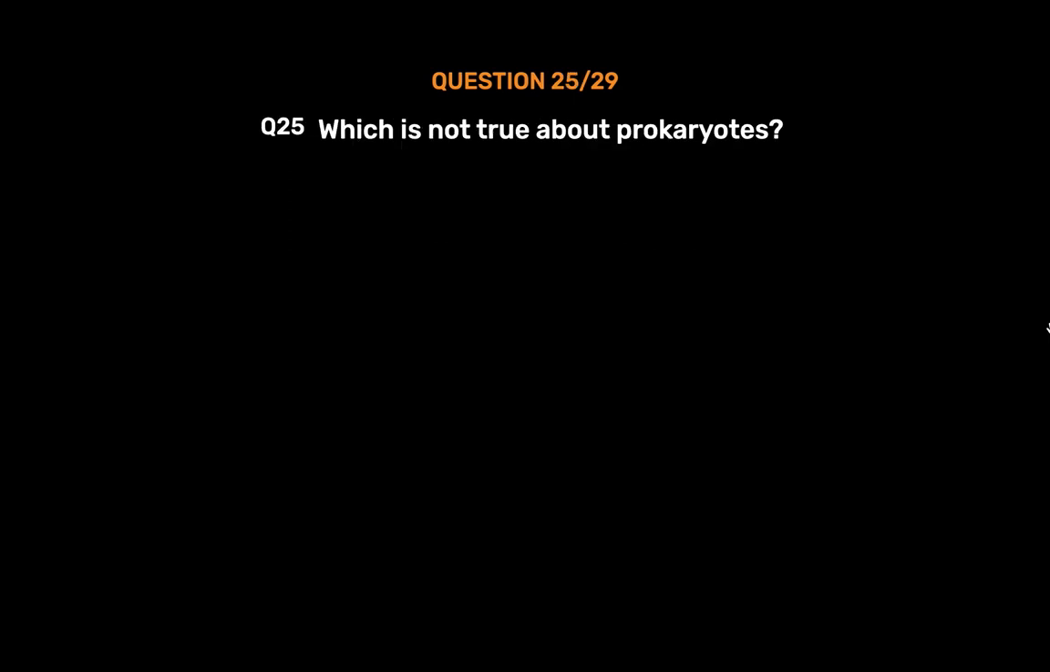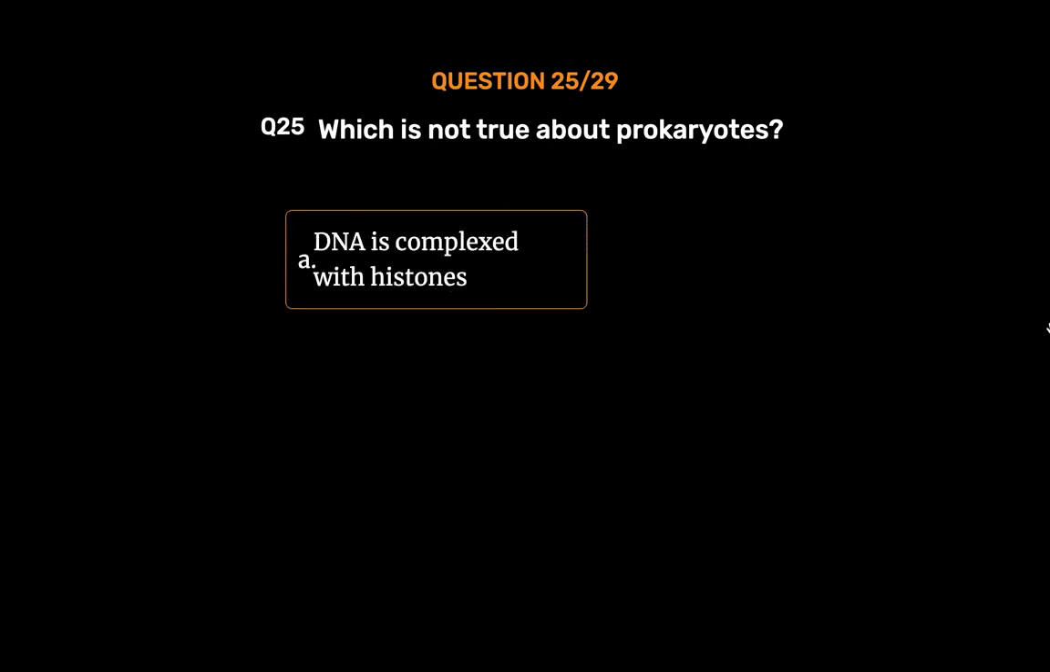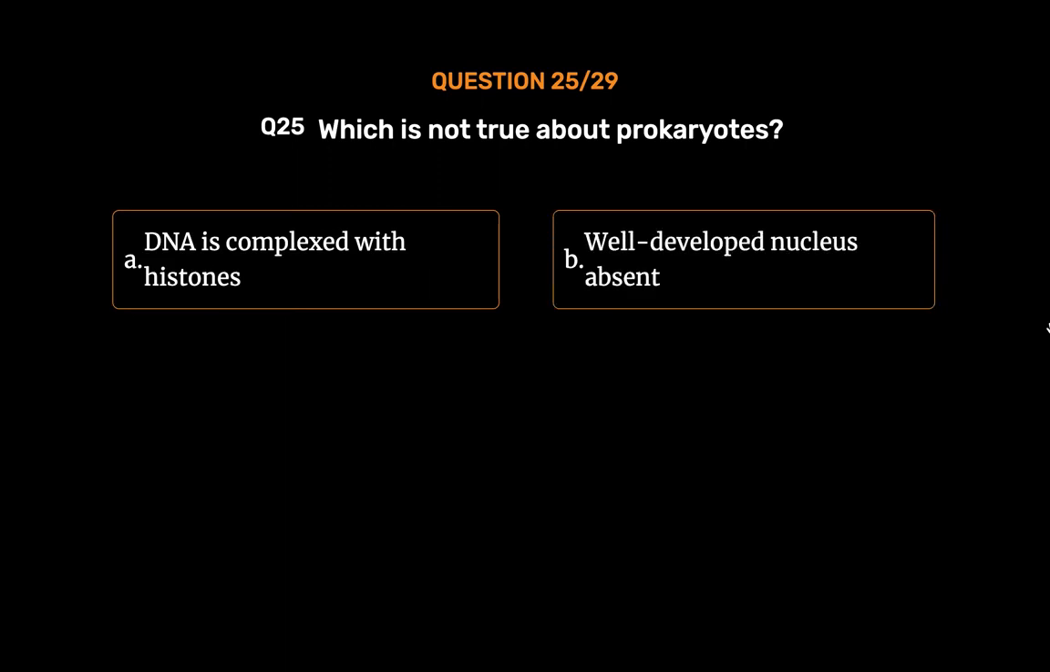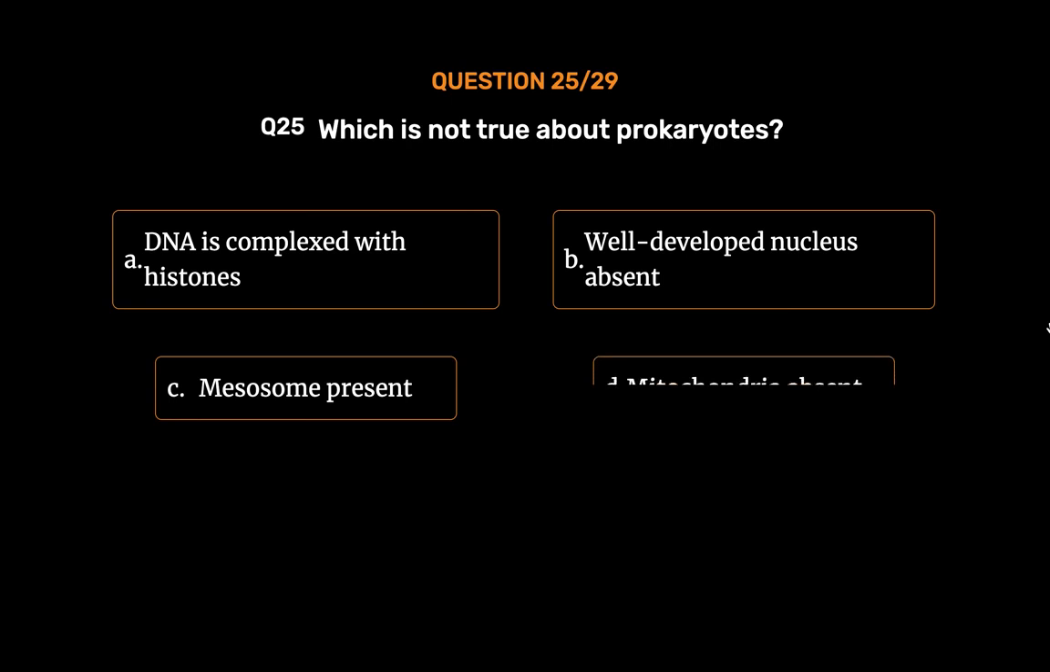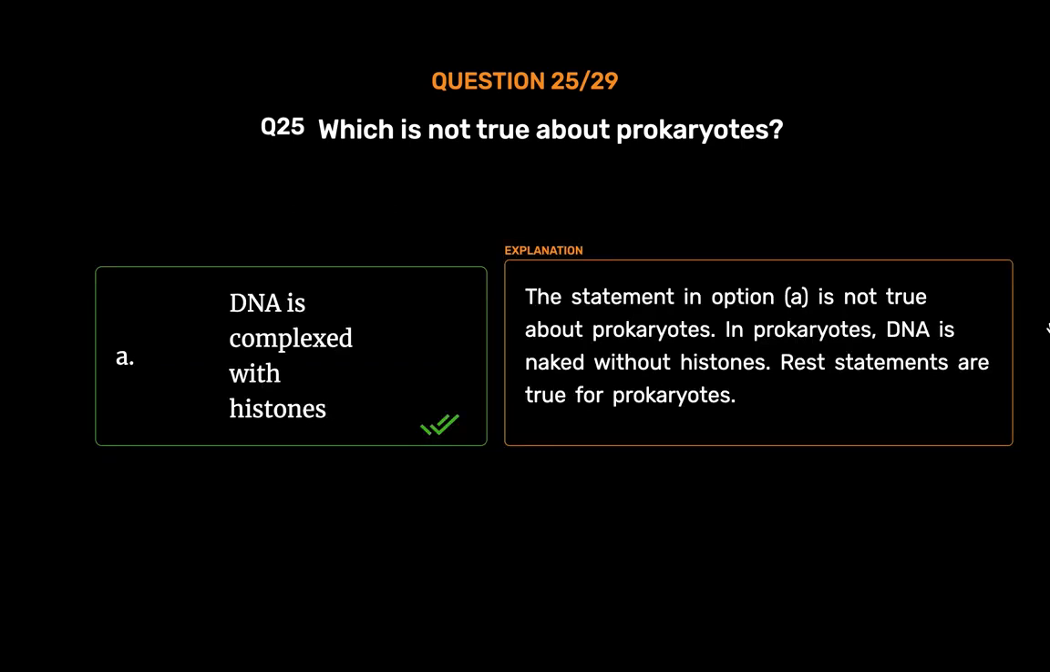Question number 25. Which is not true about prokaryotes? Option A. DNA is complexed with histones. Option B. Well-developed nucleus absent. Option C. Mesosome present. Option D. Mitochondria absent. The correct answer is Option A. DNA is complexed with histones. The statement in Option A is not true about prokaryotes. In prokaryotes, DNA is naked without histones. Rest statements are true for prokaryotes.